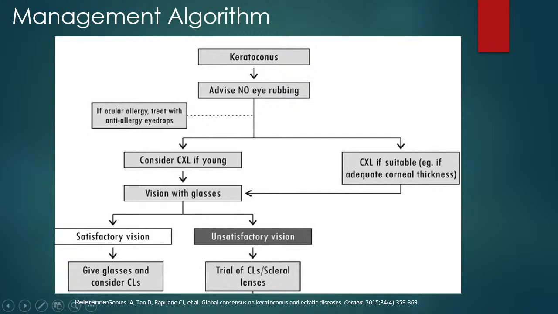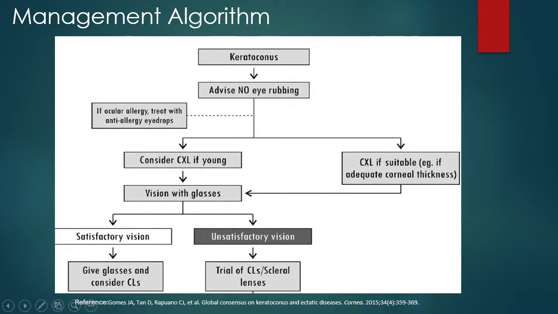And on frequent follow-up, like 3 monthly, if there is progression seen in the pediatric population, CXL should be done at a pretty early stage. So then a CXL can be considered depending on the thickness of the cornea, and isotonic riboflavin or hypoosmolar riboflavin or other techniques for thin cornea can be done.